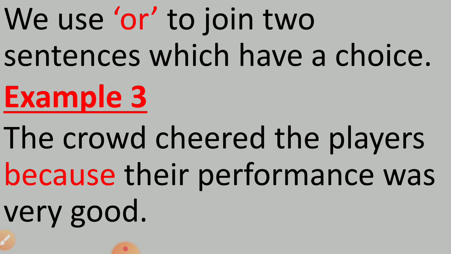If you walk slow, you will miss the bus. So the choice is given. That's why we have joined these sentences with the word or.